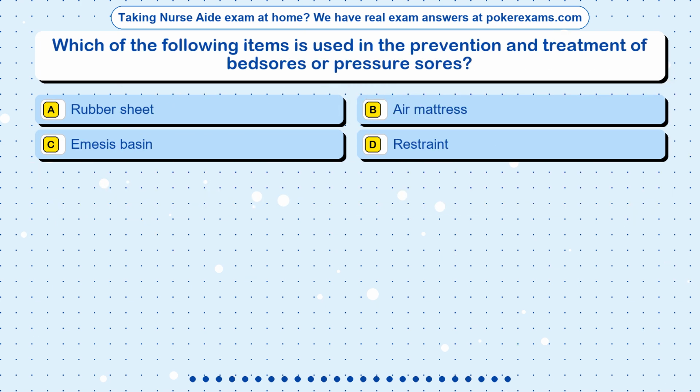Question 6. Which of the following items is used in the prevention and treatment of bed sores or pressure sores? Option A, rubber sheet. Option B, air mattress. Option C, emesis basin. Option D, restraint.